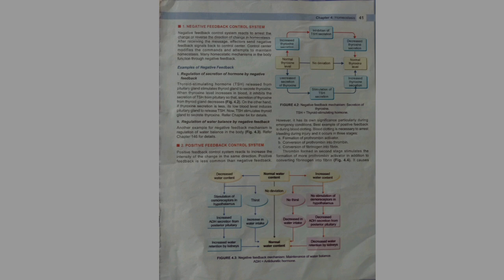On the other hand, if thyroxine secretion is less, its low blood level induces the pituitary gland to release TSH. Now, TSH stimulates the thyroid gland to secrete thyroxine. Refer chapter 64 for details.